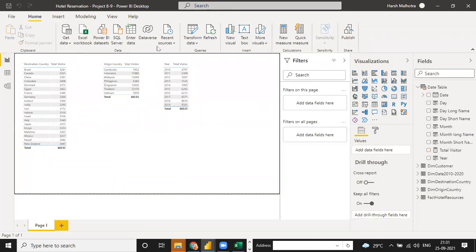Sure. So maybe if you have any doubt... Harsh, just one thing. Whatever you have done, you did it manually. But you said we will download the data from different sources like web or Excel, so why manually? We always download the data from different sources. But in my case, my date table is not there, then we can do it manually. If your database has a date table, then you don't need to do it manually.